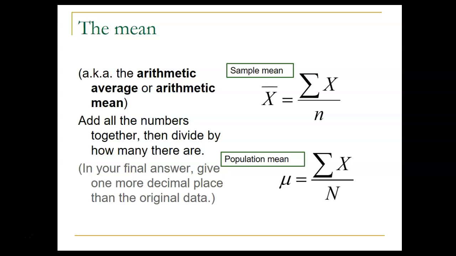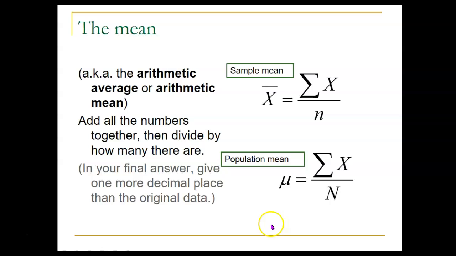Now the symbol for the mean of a variable or a bunch of numbers depends on whether it's calculated using the whole population or just a sample. For right now, that's not going to be an important distinction, but later on in the course it will, when we talk about things like estimating what's true of the whole population based on what we see in our sample. So it is going to be important to distinguish between those later on. So the symbol for the mean is different depending on whether you're talking about a population mean or a sample mean.